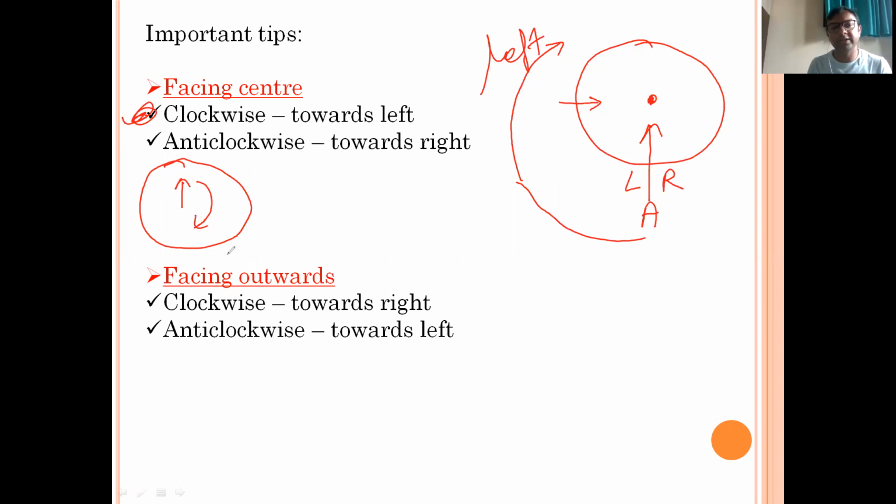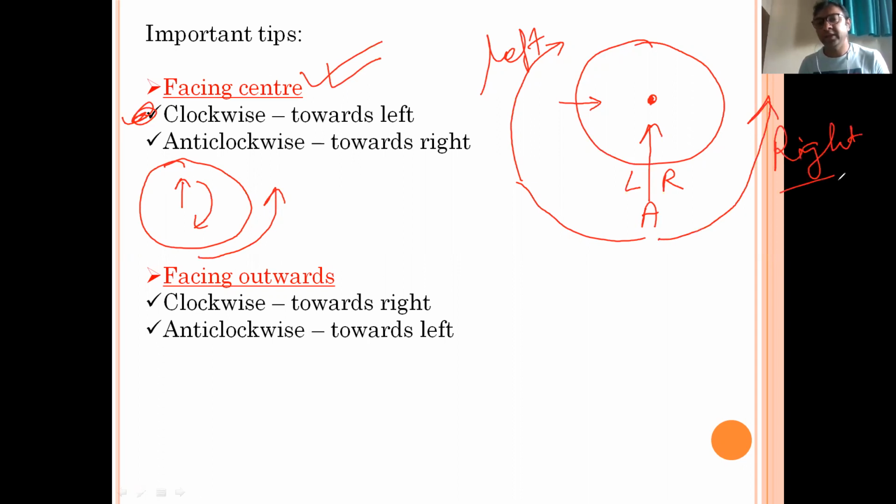This is called clockwise direction, and moving in the opposite direction is called anti-clockwise direction. So left always moves in the clockwise direction when they are facing the center, and right moves in the anti-clockwise direction. This was the information for when the student is facing towards the center.